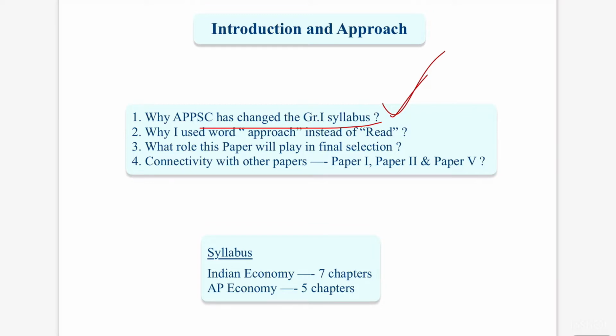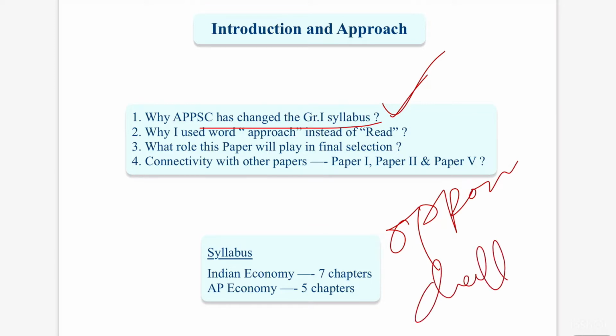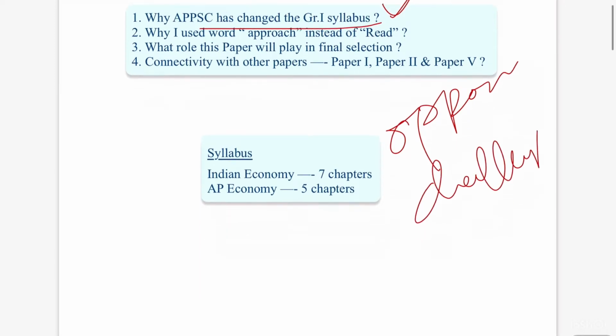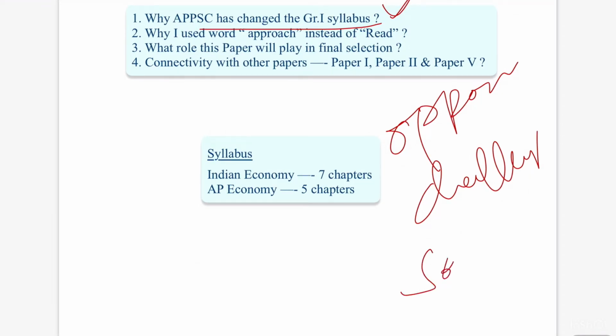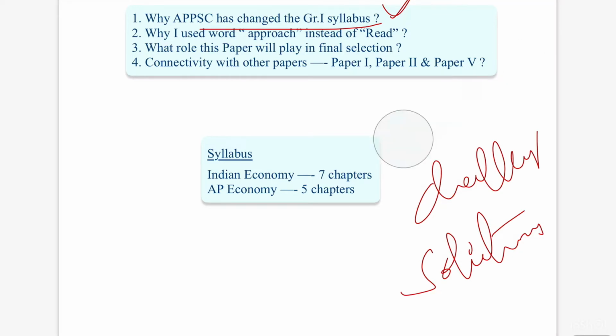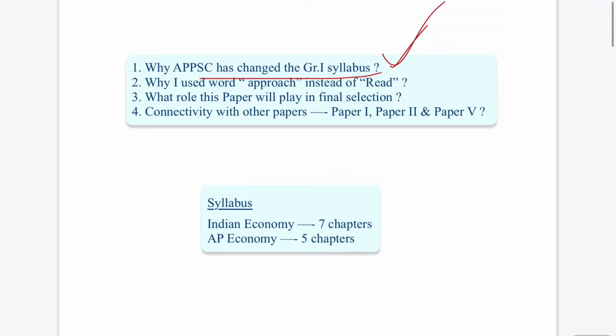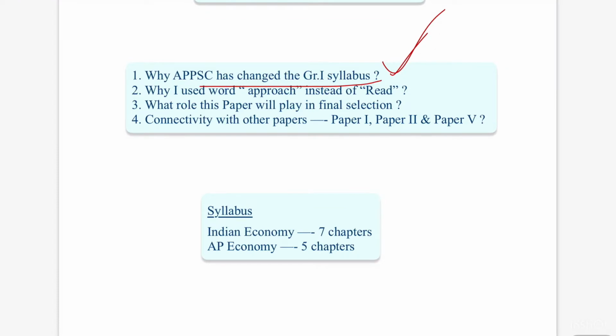It means they framed the syllabus in such a way that it reflects opportunities, it reflects challenges, and it also demands solutions from the aspirants. The syllabus reflects the modern trends, challenges, opportunities, potential and capabilities of the Indian economy and AP economy.